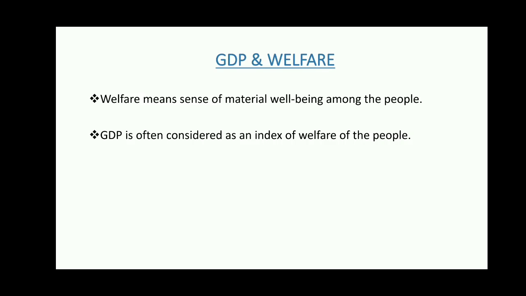Why? Because GDP shows the total production of the economy, the gross domestic product. So it is often considered as an index of welfare. The higher the GDP, the greater the welfare we consider. If GDP increases, that means the welfare is increasing.